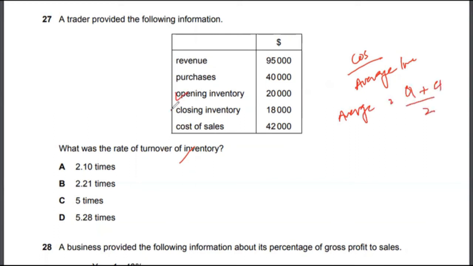You are given opening inventory, you are given closing inventory. So 20 plus 18 divided by 2 will give you average inventory. And then you have cost of sales of $42,000. Just put the numbers in the formula above and you will get the answer as 2.21 times. So the correct answer to multiple choice 27 would be option B.